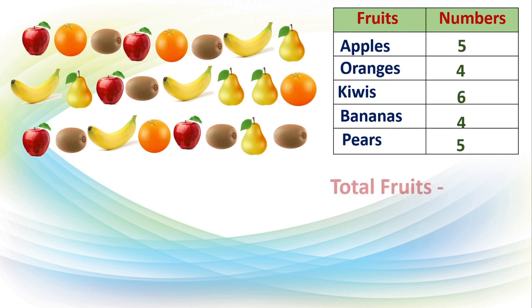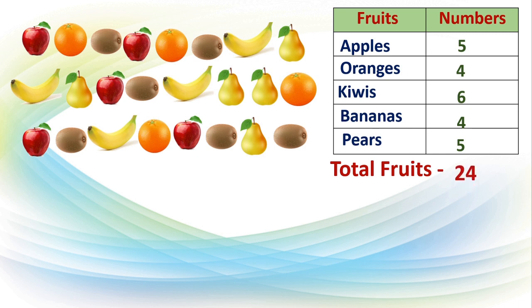Total how many fruits are there altogether? Yes, 5 plus 4, 9 plus 6, 15 plus 4. How many? 24 fruits are there. Total 24 fruits are there.